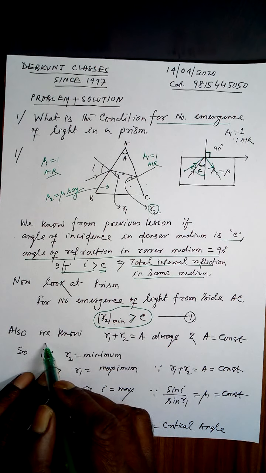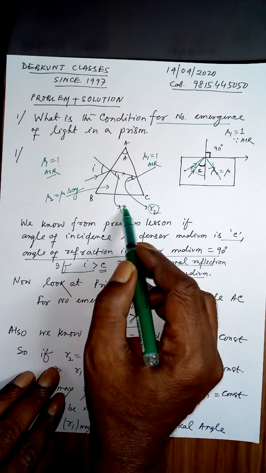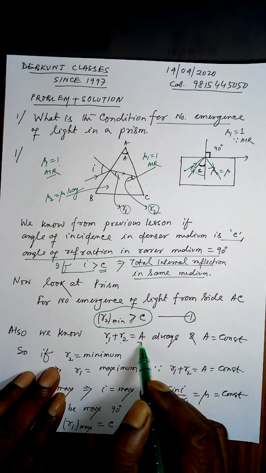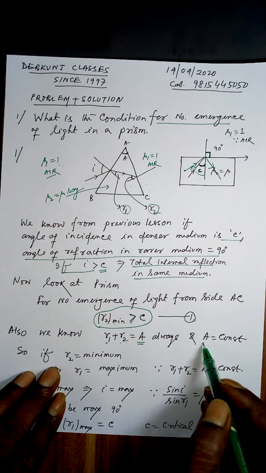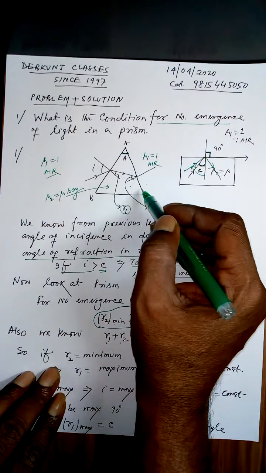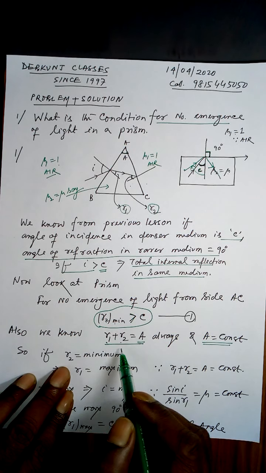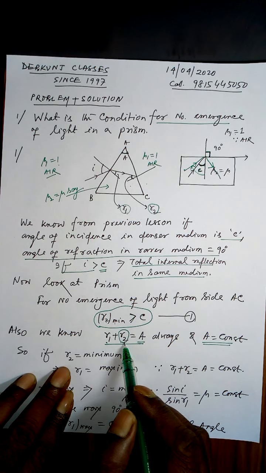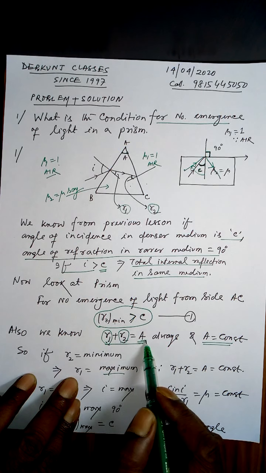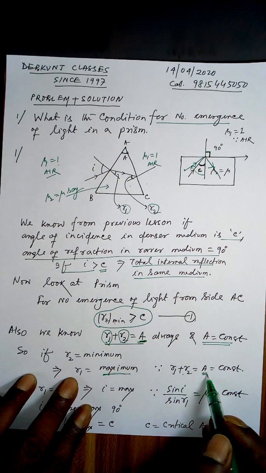We also know from previous lessons that the sum of these two angles, R1 plus R2, was always equal to the angle of the prism. R1 plus R2 was always equal to A, the angle of the prism. And the angle of the prism A is a constant, because it is made of a material that is not going to change its shape. So now look at this. If R2 is minimum, therefore R1 has to be maximum, because the sum is constant. Since R1 plus R2 is equal to A, which is a constant.